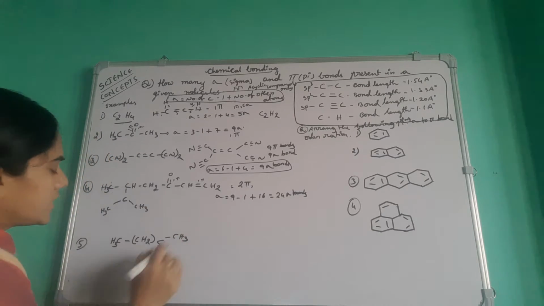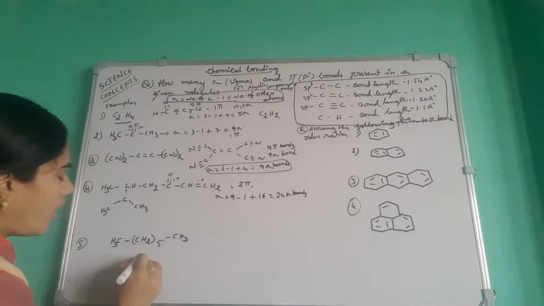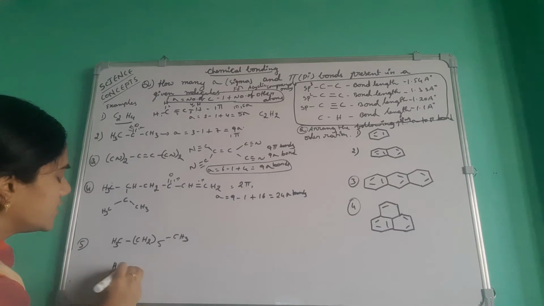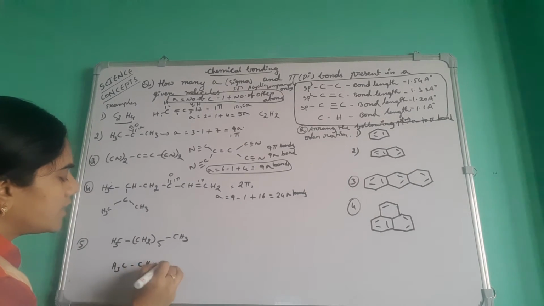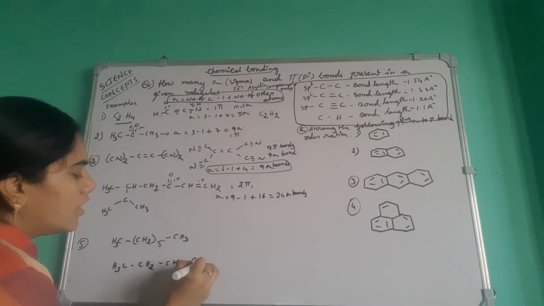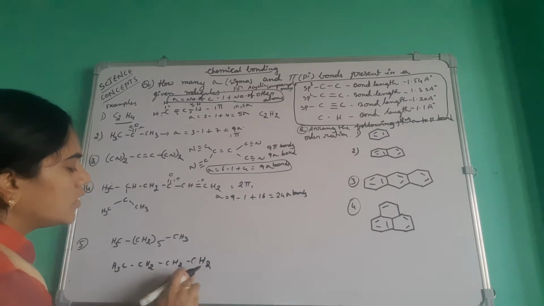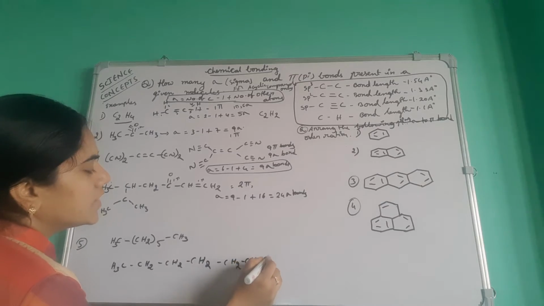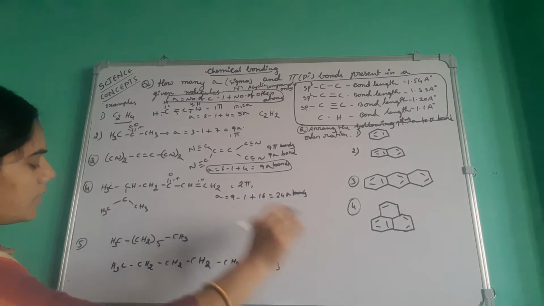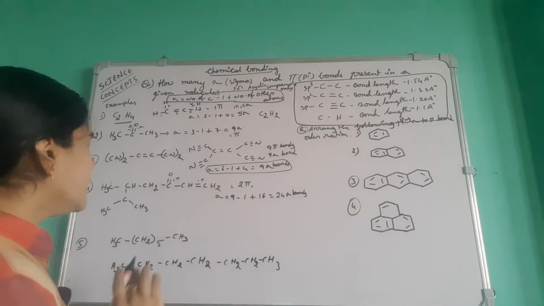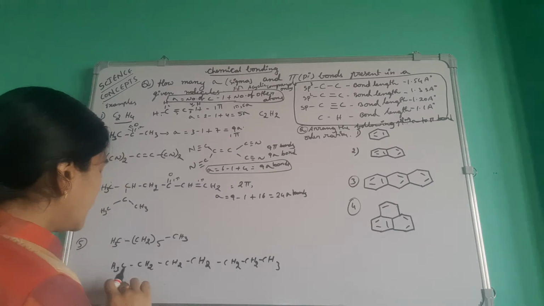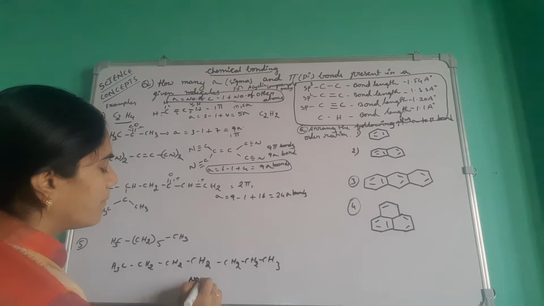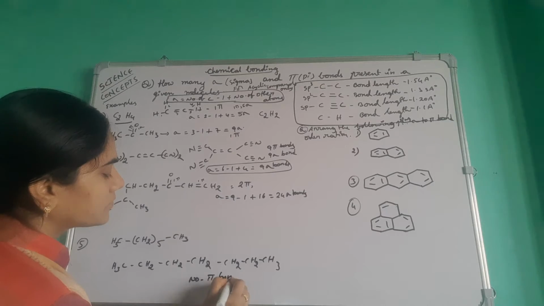Next, see this one also. Here you expand the structure like this, expand the formula. How many CH2s are there? Total 5 CH2s are there. 1, 2, 3, 4, 5 CH3. Are there any pi bonds? No pi bonds, only sigma bonds are there in it. You will calculate here, no pi bonds.